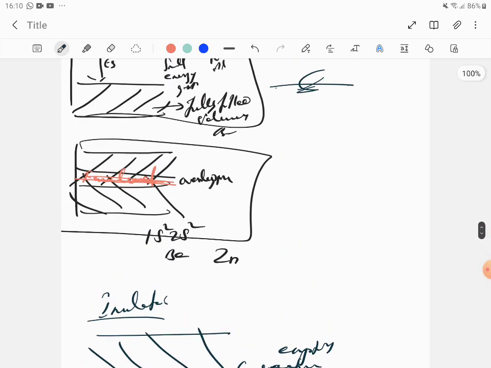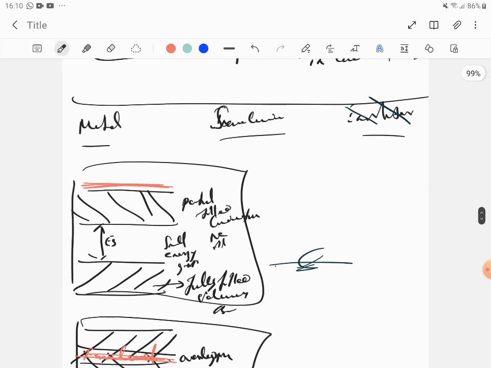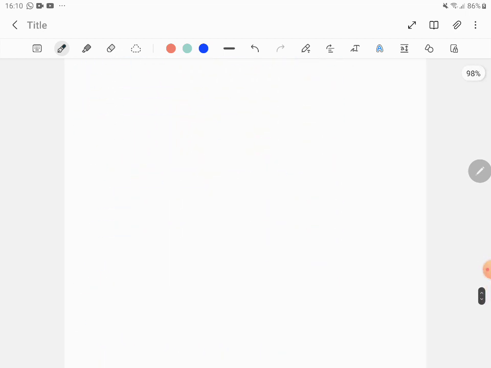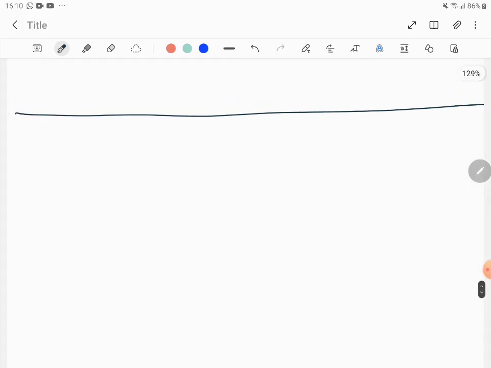So this is the difference in how to explain the bands using band gap theory and how to classify metals, semiconductors, and insulators. Next, using band gap theory, this is the question which will be coming for the exam: you have to explain the difference between intrinsic and extrinsic semiconductors.